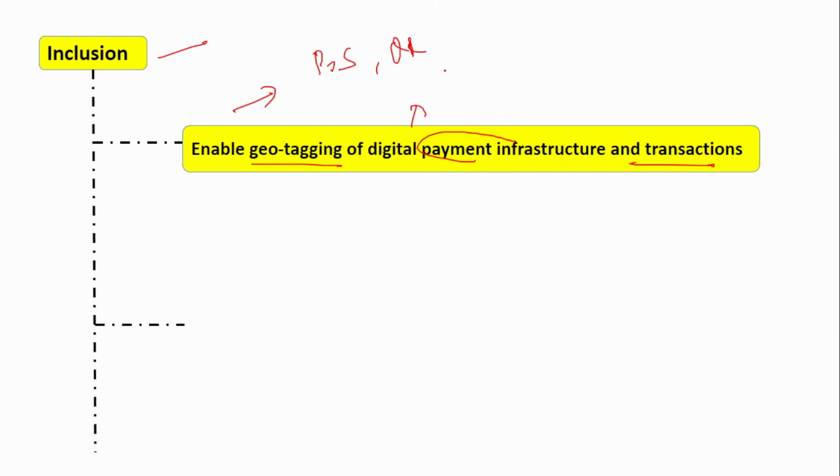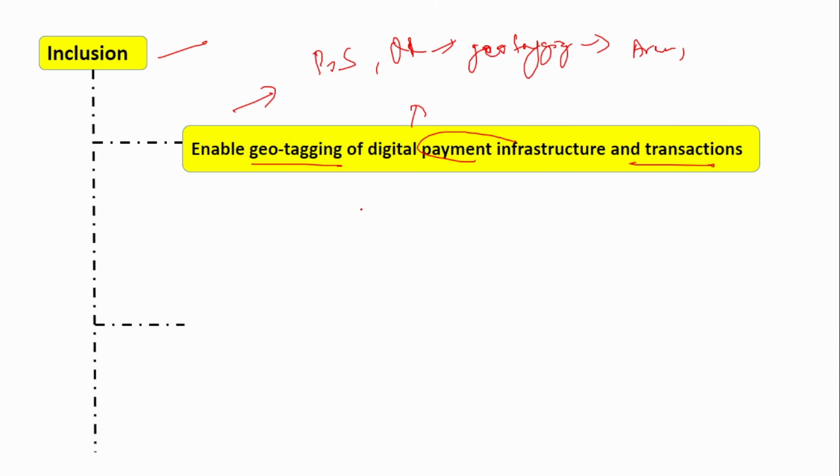When you go to a merchant's place, say suppose you are going to a food shop, if you eat something, you can pay via your POS or by scanning the QR code, right? These are called the digital payment infrastructure. RBI suggested that geotagging should be done. Why should this geotagging be done? So that we know how many POS machines are there in a particular district, in a particular area.